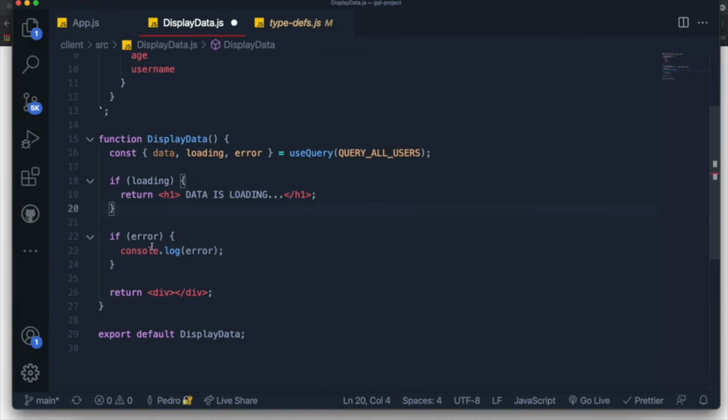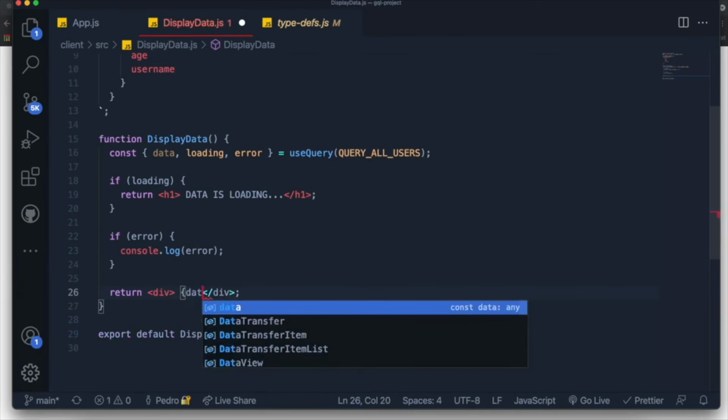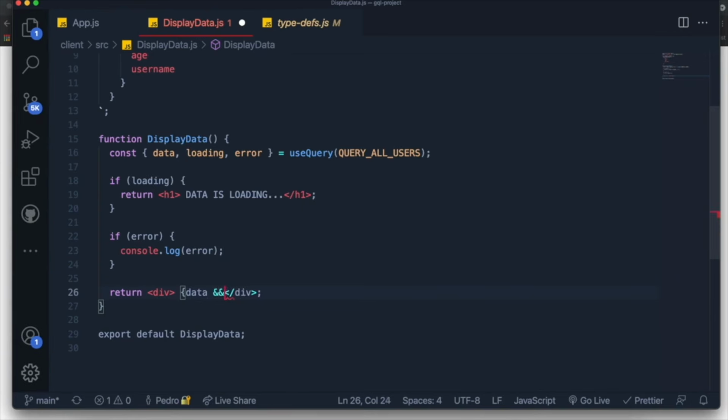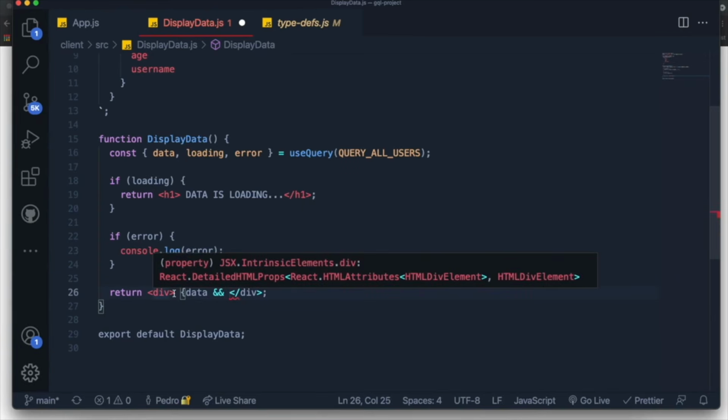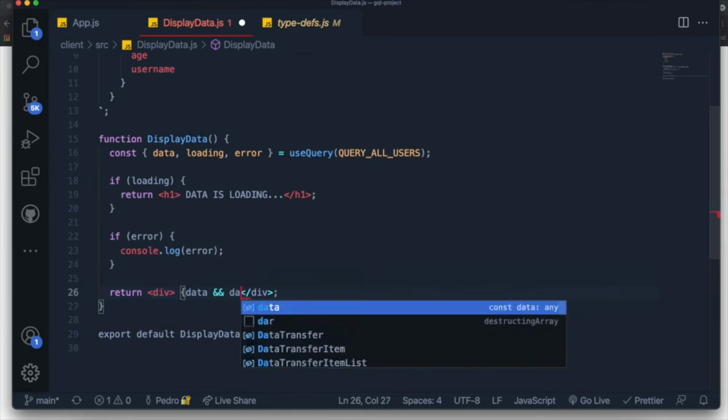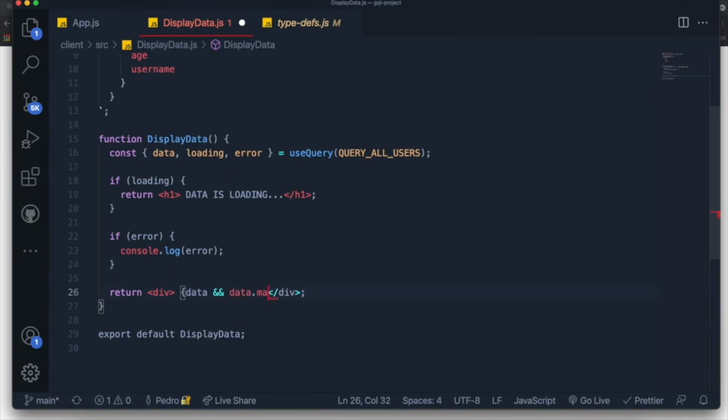So how do we display this data? It's a list of users. So what we can do is, inside of our return statement down here, where we're returning UI stuff, we can say, if the data is available first, because remember, for a split second, data might not be available because it's still fetching. So we always need to ask if the data is available. Then I want to map through the data like this, data.map.